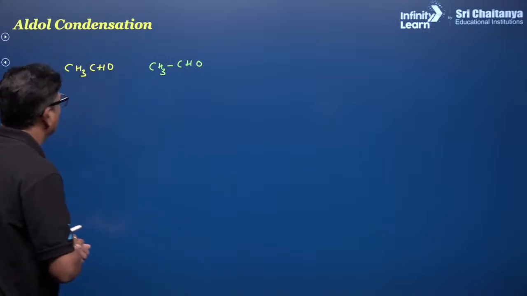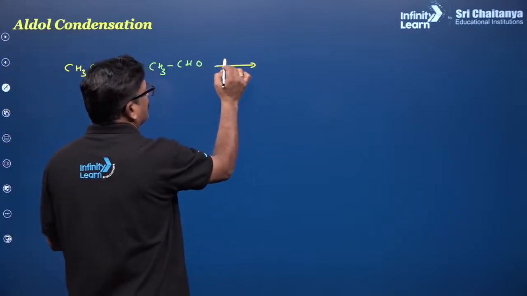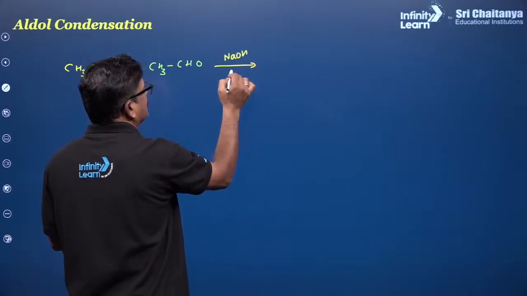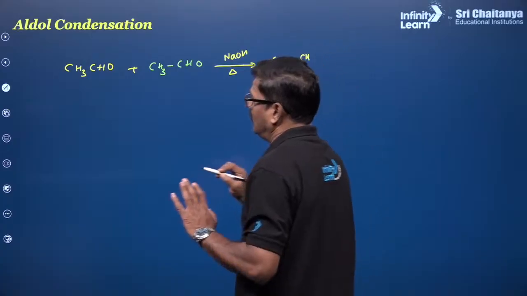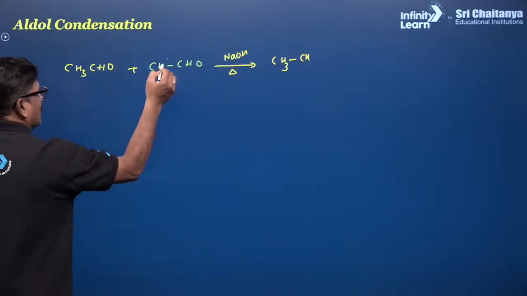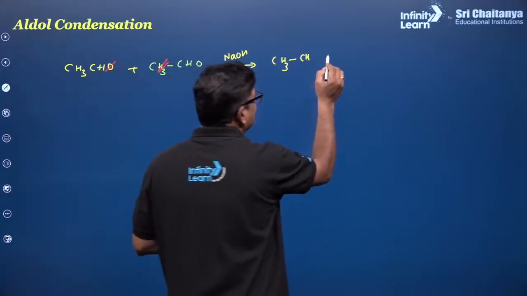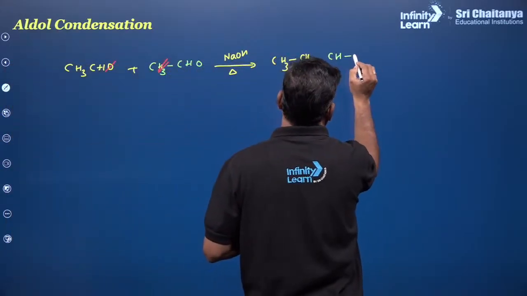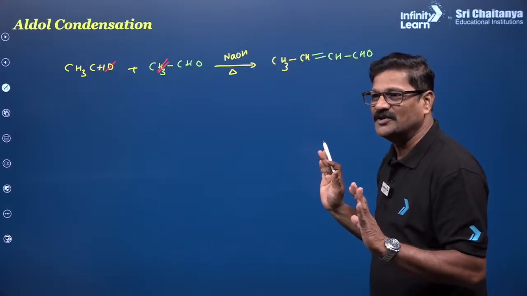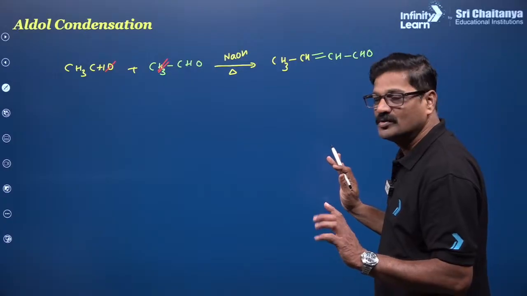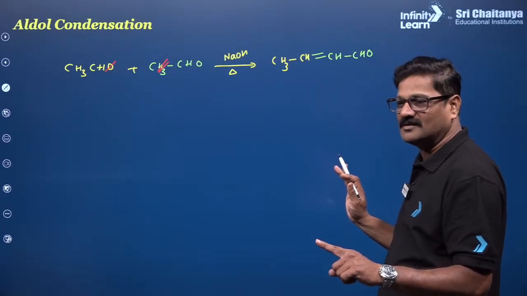When these two are reacted with sodium hydroxide and you heat it, you are going to get CH3, CH, and look at the alpha hydrogen, and you are going to see CH and CHO. Put a double bond in between, just put a double bond in between. So butenal. Are you getting or not? This is about aldol condensation.